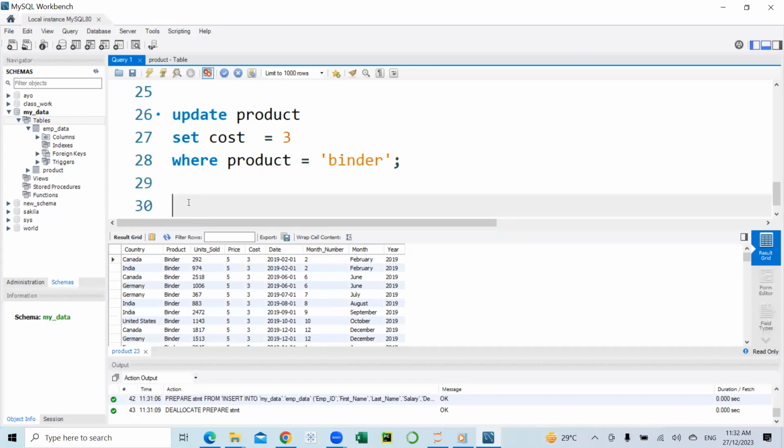So let's open another table, the employee data table, where we'll be using our delete statement. So I just imported the employee data table the same way I imported the products table. So I'll select star from employee data.